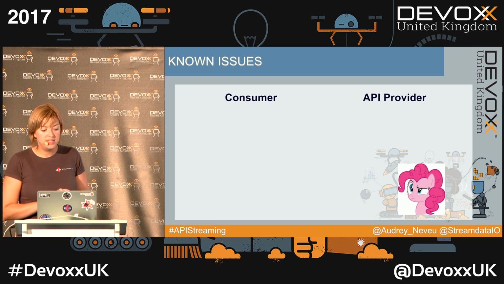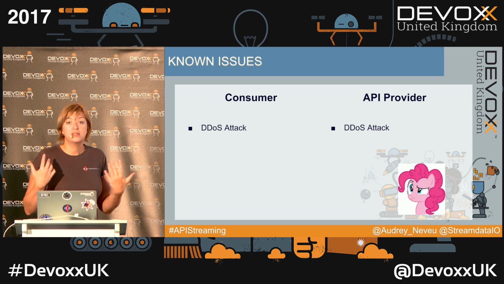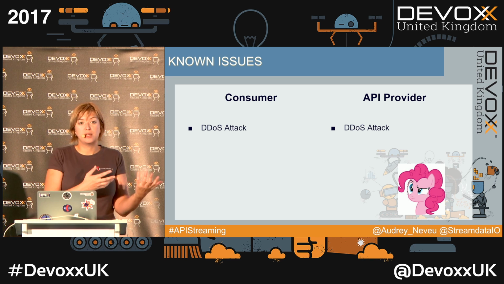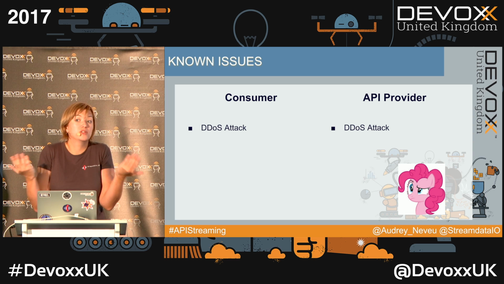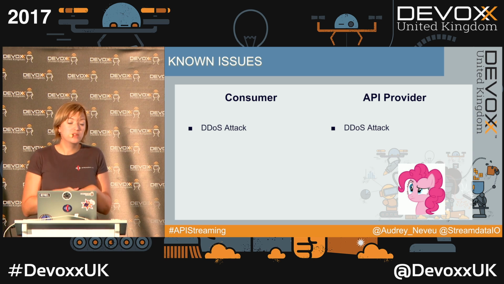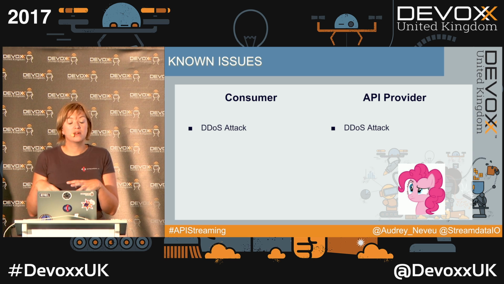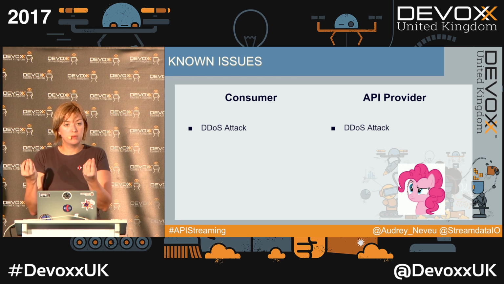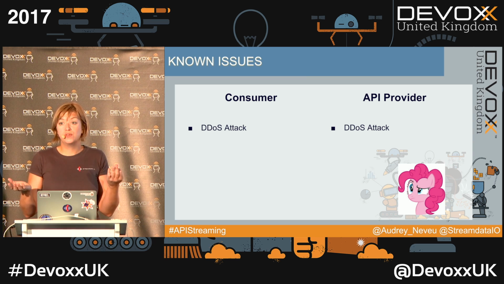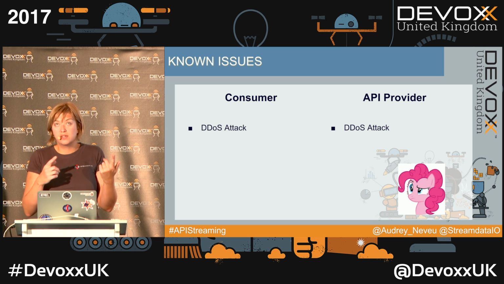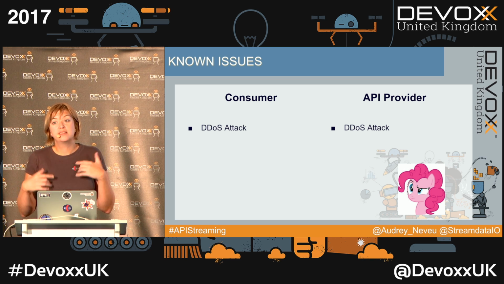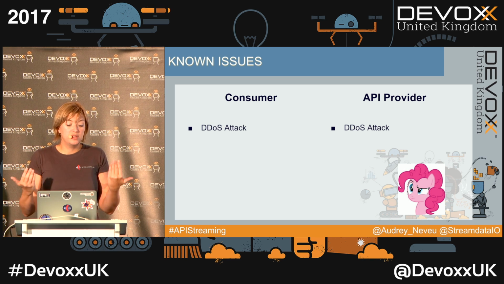The first one is DDoS attack. So the thing is, on both sides, as a consumer and as an API provider, you will expose resources which are accessible by almost everyone. On the consumer side, it could be used if your callback URL has been cached. It could be used to register you to webhooks you never wanted to subscribe to. And the other case is if the API provider is sending more notifications than you can handle, you will end up with a DDoS attack.